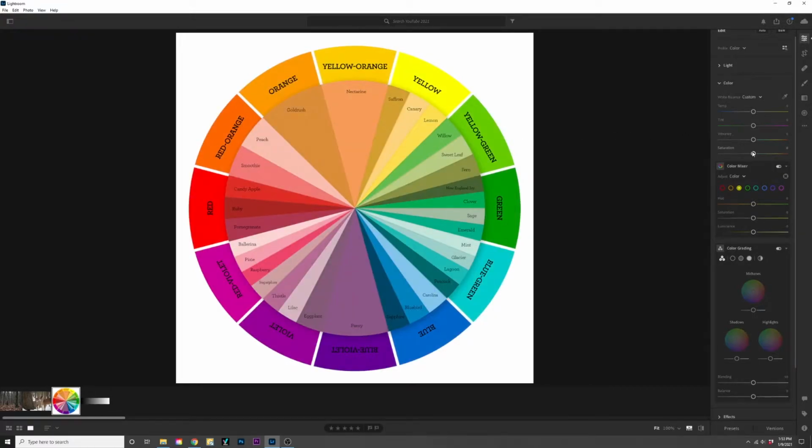Saturation's a little different. Saturation affects all of the color, not just the primary color. If you increase your saturation all the way up, you can see in certain colors, especially here in the reds, some of these colors are almost blending together, especially in the orange as well. The Gold Rush and Nectarine are almost identical, as opposed to when you turn them up in the vibrance, where they are distinctly different. Now if you take saturation all the way down to 0, all of these colors are going to be completely grayscaled.